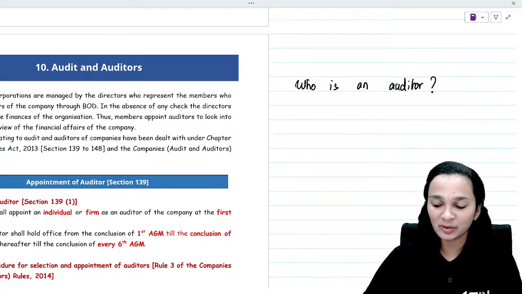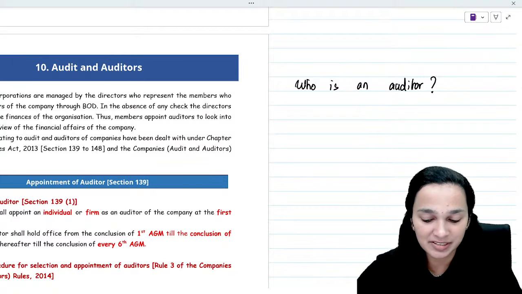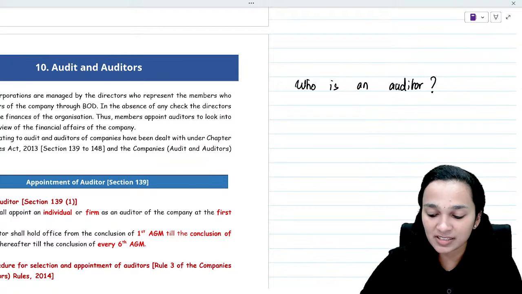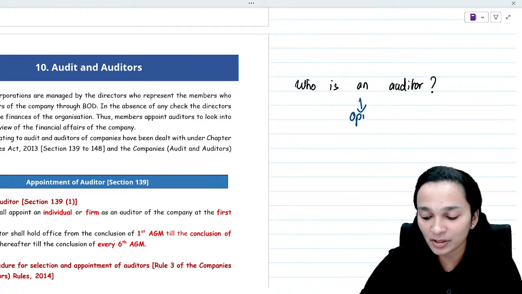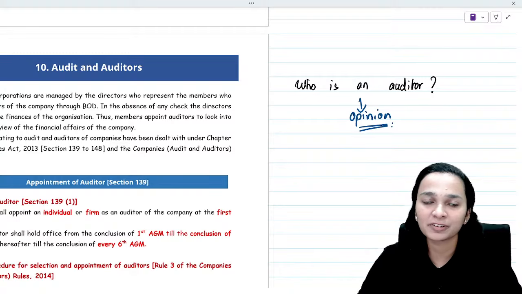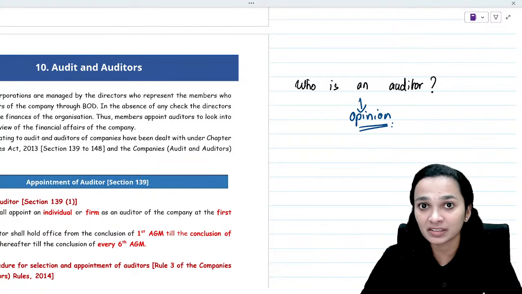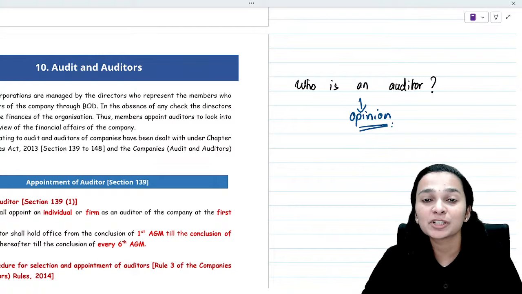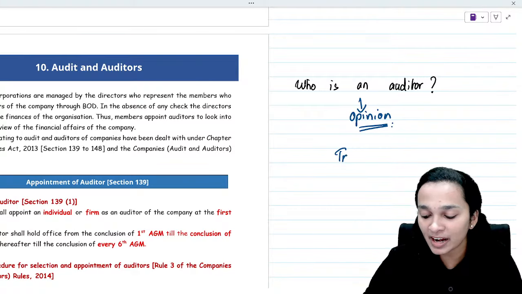Okay, so an auditor is basically a person who expresses his opinion on the financial statements of a company, of any organization, and states whether the financial statements show a true and fair view of the financial position of the company or not.